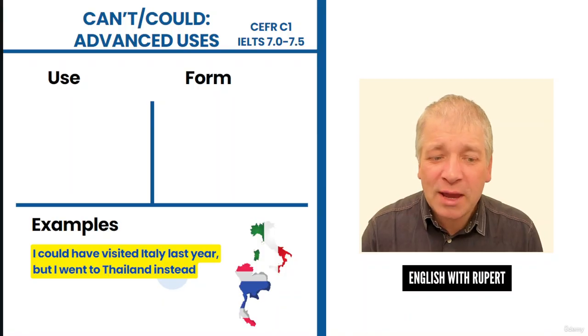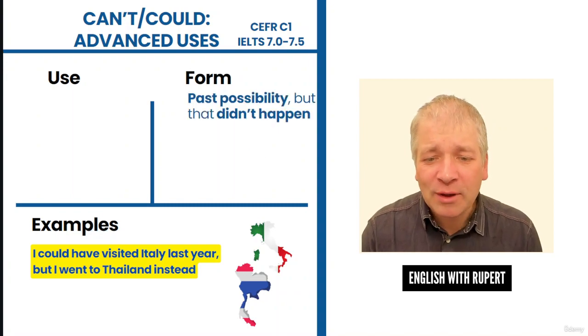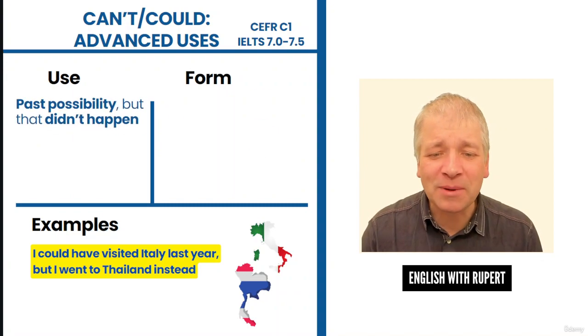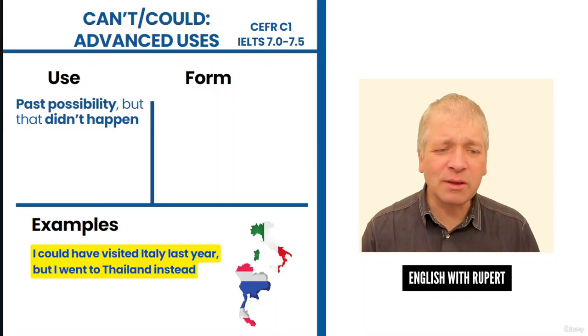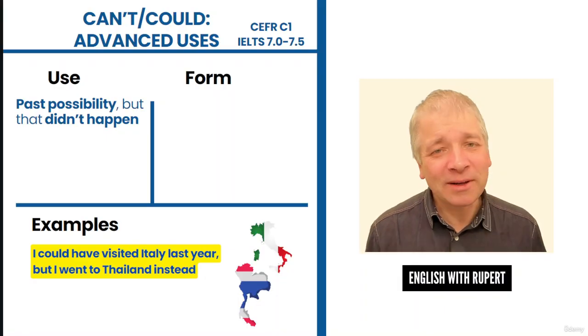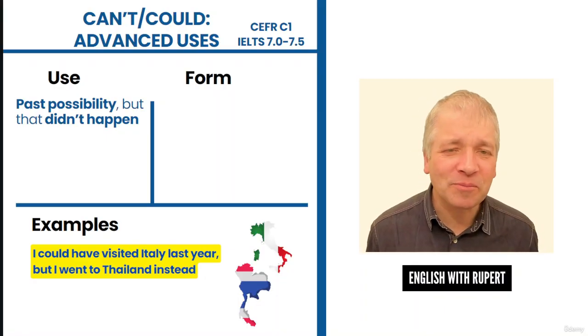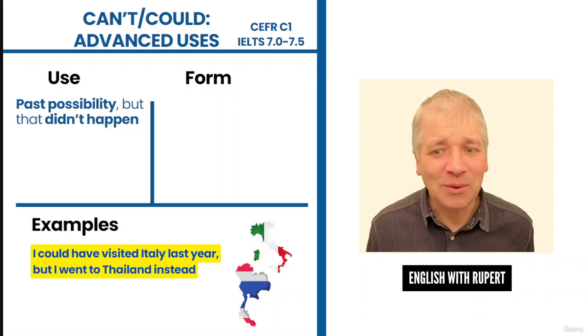Let's focus on this phrase, could have. What do we mean by could have? Well, could have is for past possibility. This is something that was possible in the past, but it didn't happen. I could have, but no, it didn't.